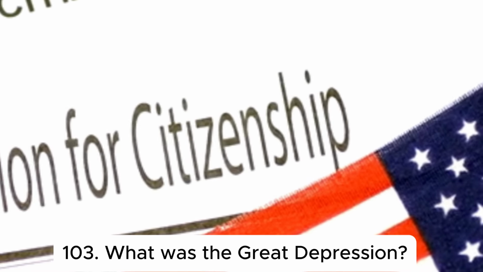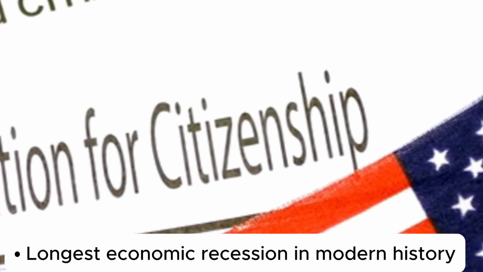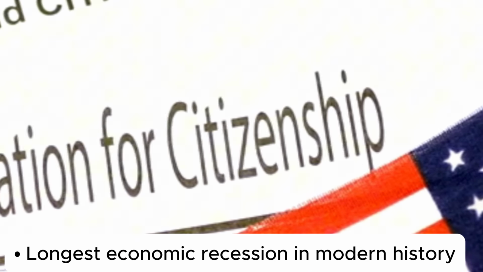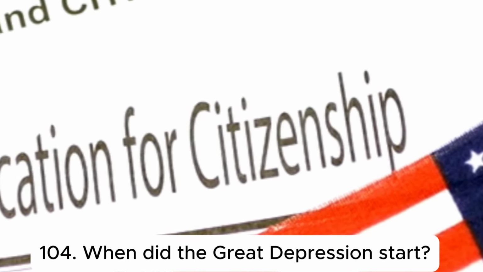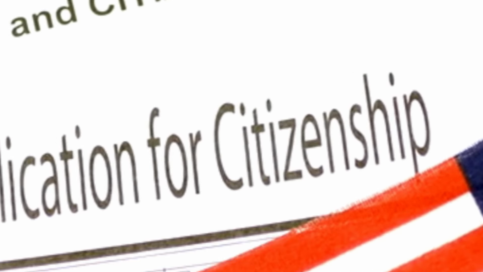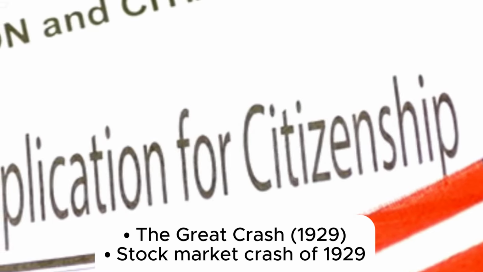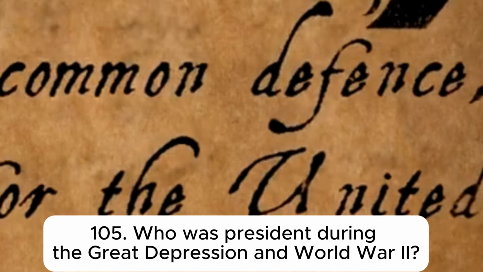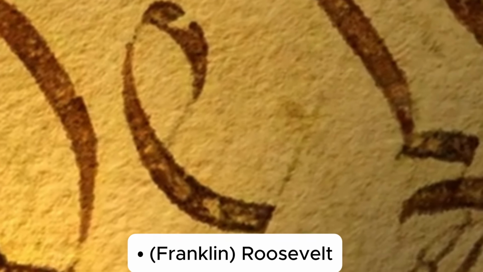103. What was the Great Depression? Longest economic recession in modern history. 104. When did the Great Depression start? The Great Crash, 1929. Stock market crash of 1929. 105. Who was president during the Great Depression and World War II? Franklin Roosevelt.